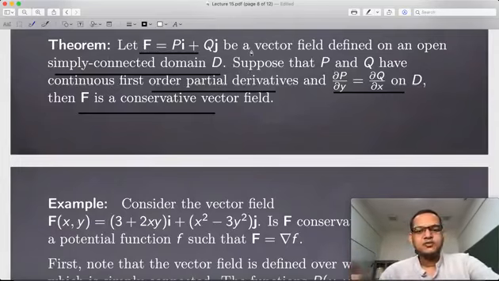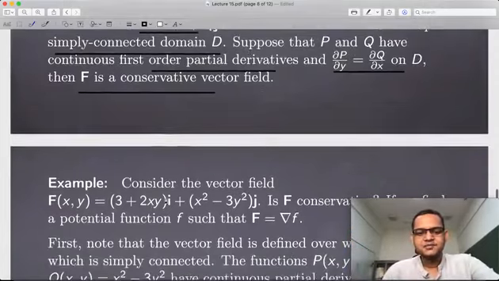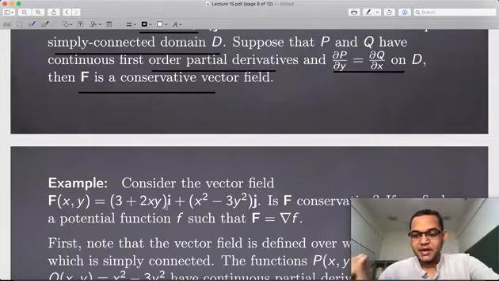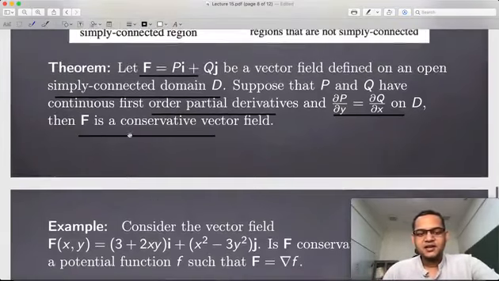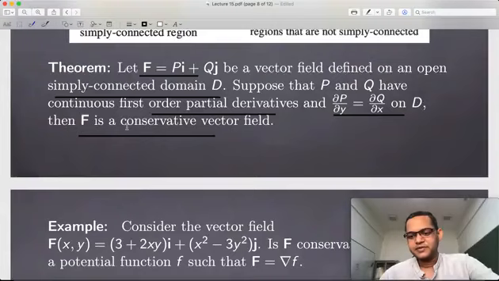See, there are 2 ways. Either I give you the abstract proof in terms of P and Q, or I give you a proof which involves some particular function. But this is not the proof. I am going to illustrate the method of finding the function f so that the vector field capital F is the gradient of f.